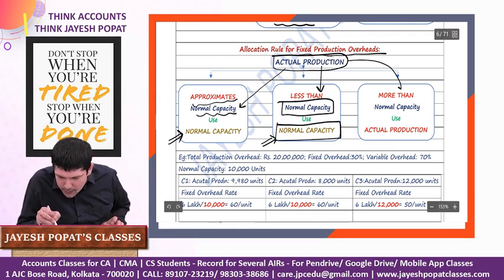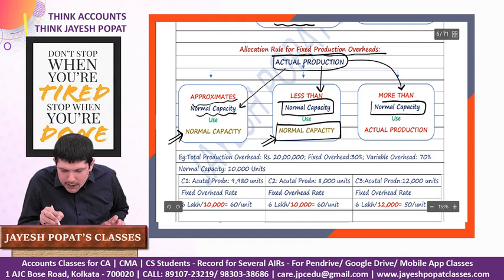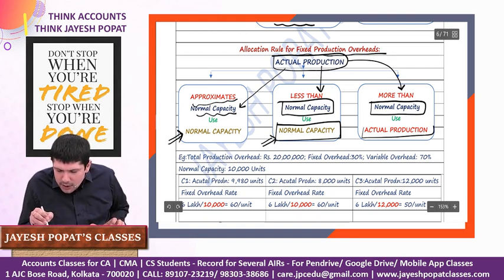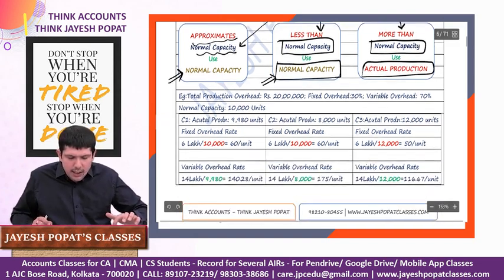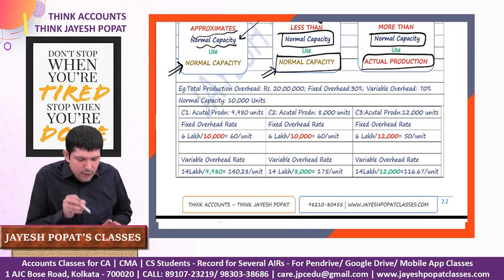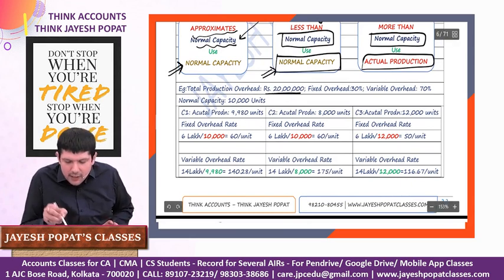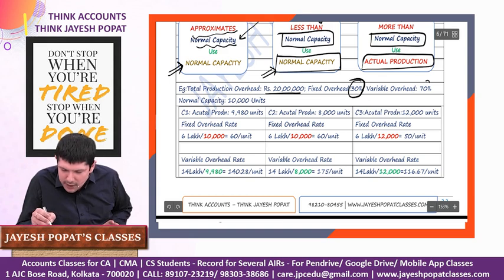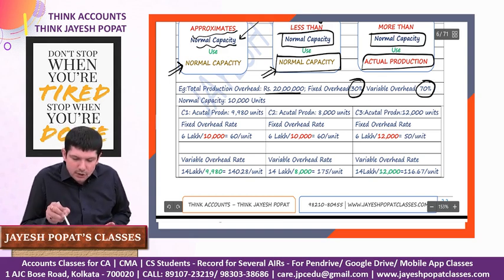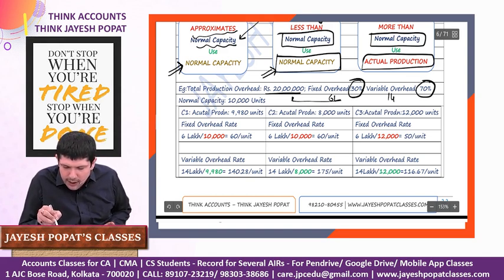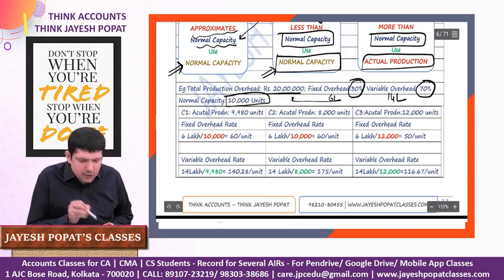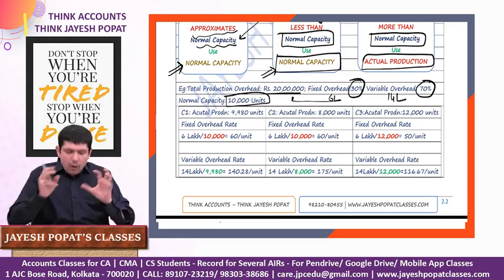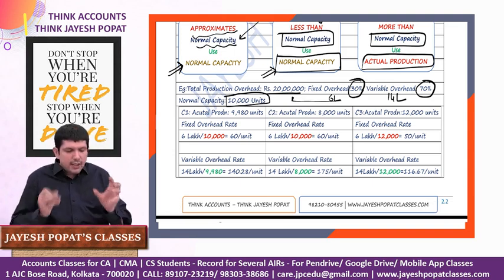But if your actual production is more than the normal capacity of the factory, then you need to use the actual production that you have achieved during the year for calculating the fixed overhead rate. Let us take an example. Let's say your total production overhead is 20 lakh, fixed production overhead is 30% and variable production overhead is 70%. So 30% of 20 lakh, 6 lakh, is fixed production overhead and 14 lakh is variable production overhead. Your normal production capacity is 10,000 units. So over a long period of time, on an average during a year, you produce 10,000 units.